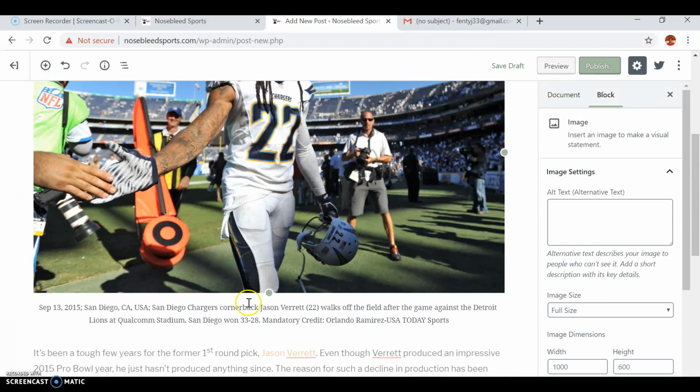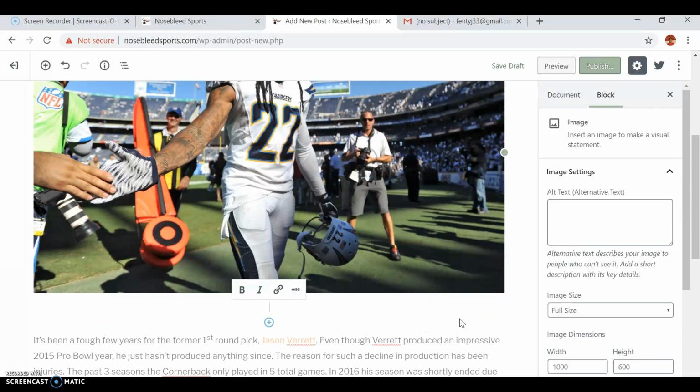Okay, so now it shows the description of the post, and the USA Today wrote this. So you can get rid of this caption, and you're going to put your own caption. So you're going to give credit to where the picture came from. That'll just be found on where you actually got the picture. So I think this one's USA Today, so you just do photo. So I could type courtesy of USA Today.